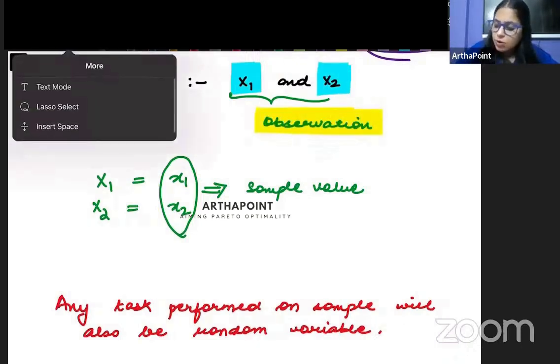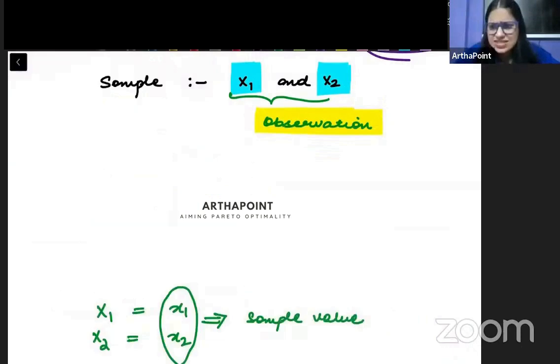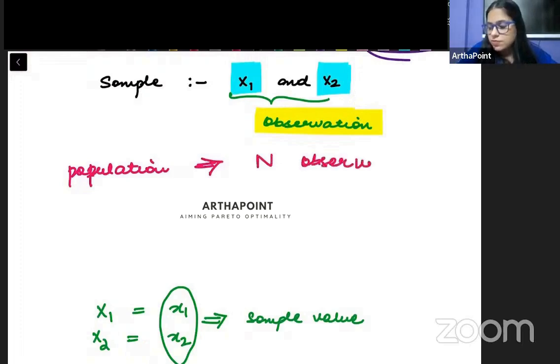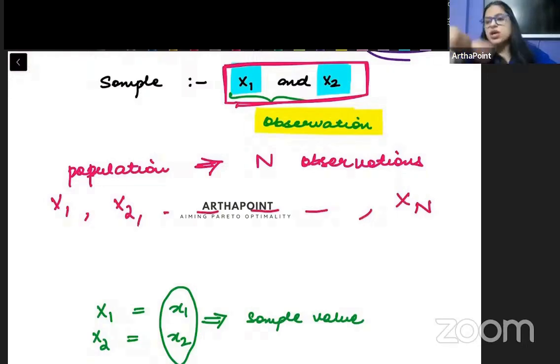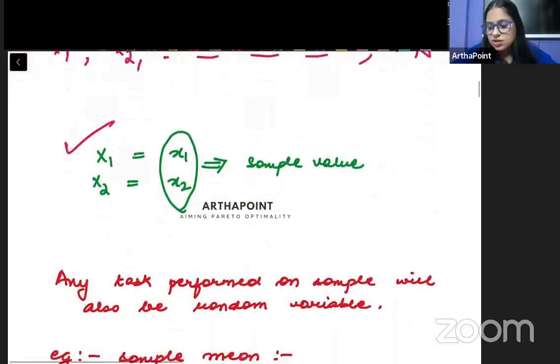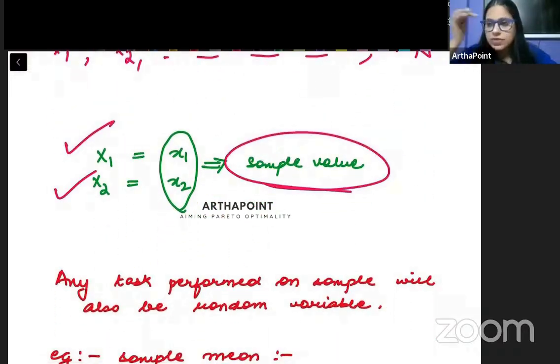तो जैसे अगर मैंने आपको बोला कि okay, there is a sample, there is a population, and this population contains n observations, right beta? तो ये जो हमारी observations हैं, these are represented by x1 and x2, right? So I have x1, x2 and so on till xn. Now out of these n observations, आपने कोई 2 observations लेके उसका sample बना दिया, right?